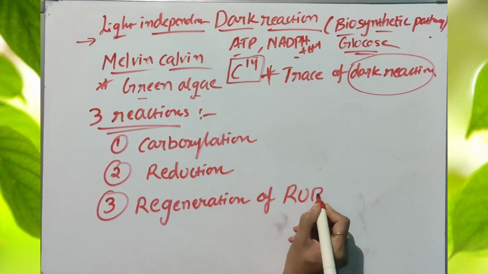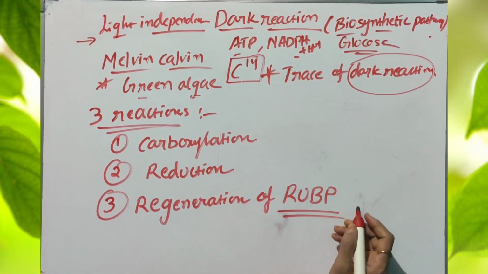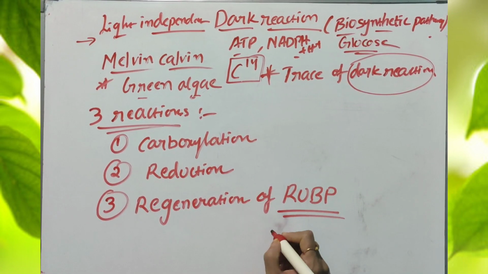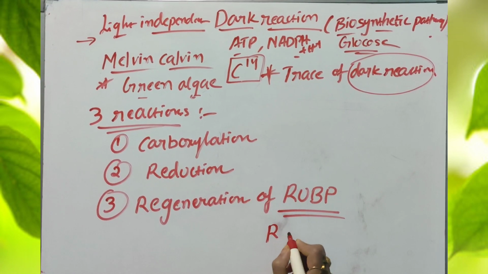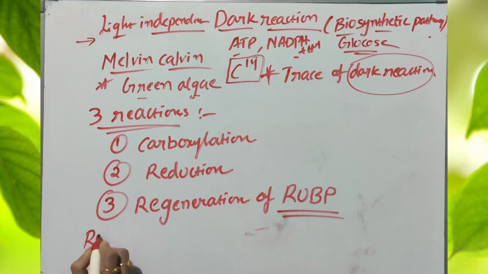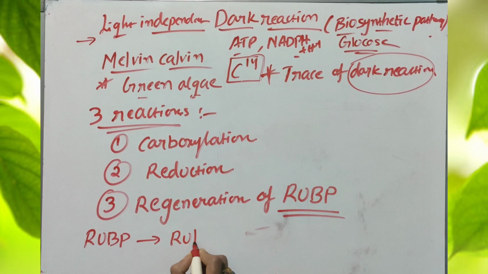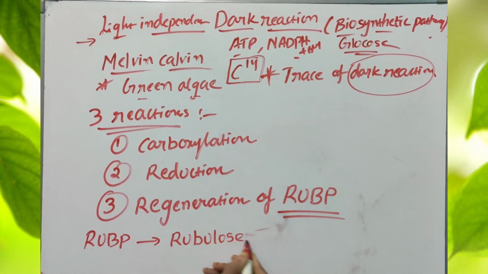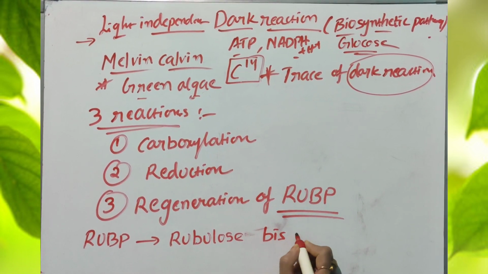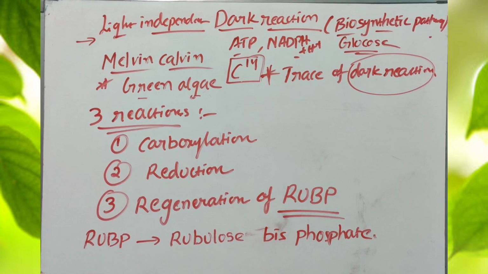What is RuBP? RuBP means ribulose bisphosphate, which is present in the plant leaf. This pathway is catalyzed by a very important enzyme named Rubisco.